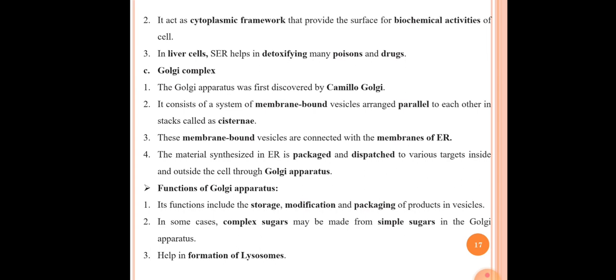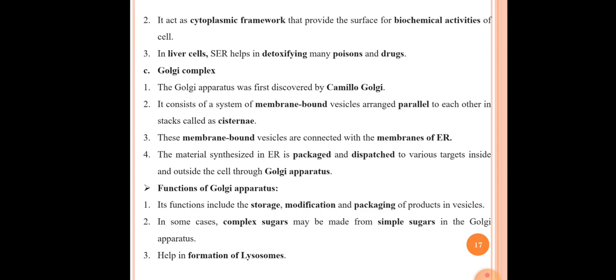Okay, the third function of the endoplasmic reticulum is, in liver cells, the smooth endoplasmic reticulum helps in detoxifying many poisons and drugs. Actually, the liver is the site where metabolism occurs. So, if certain poisons or drugs are present in our body, then they get detoxified with the help of smooth endoplasmic reticulum in the liver cells.